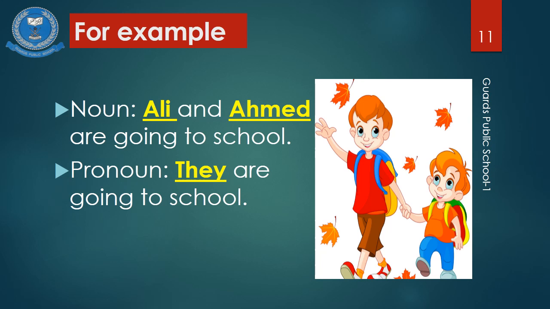We will say they, as we have seen in the chart of the personal pronoun. When there are two or more persons, we say they. So Ali and Ahmad will be replaced with they. They are going to school.